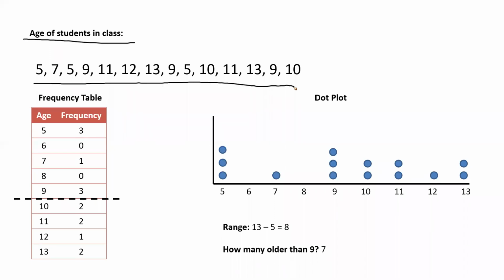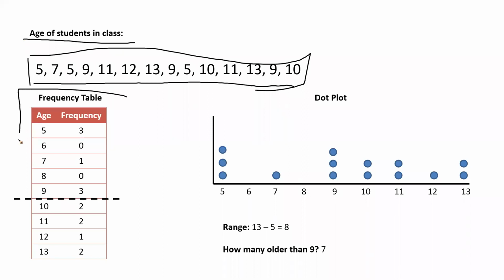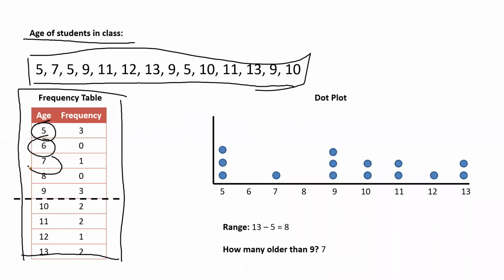5, 7, 5, 9, and so on. Now what I did is from this raw data, we created a frequency table. Now this is my frequency table, which is helping me understand how many students are with the age 5, how many students are with the age 6, how many students are with the age 7, and so on.